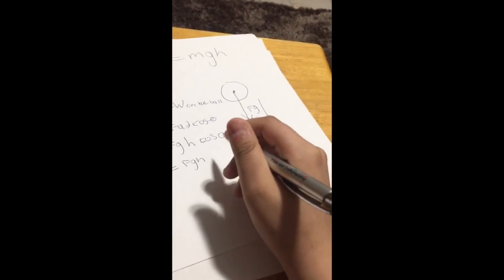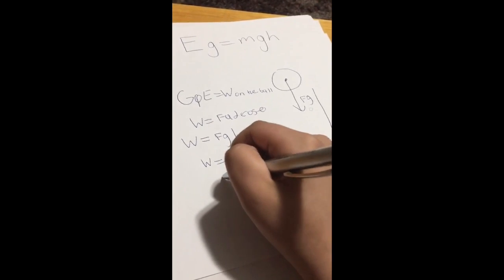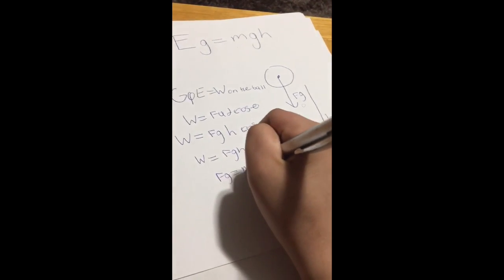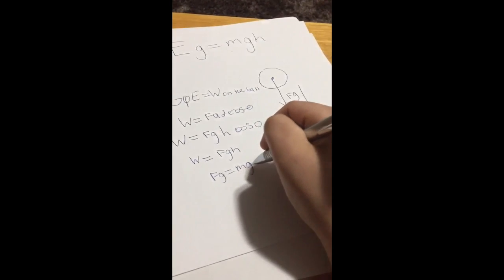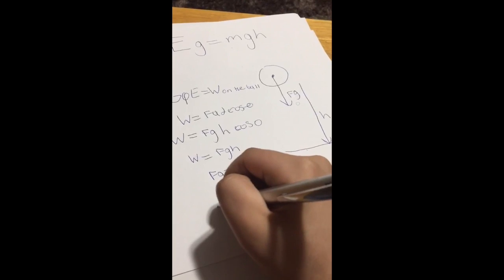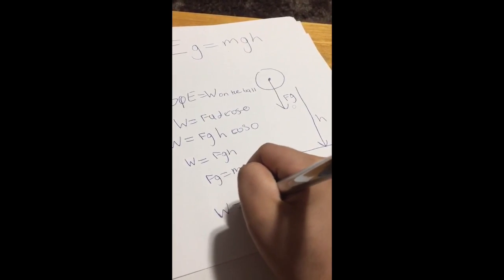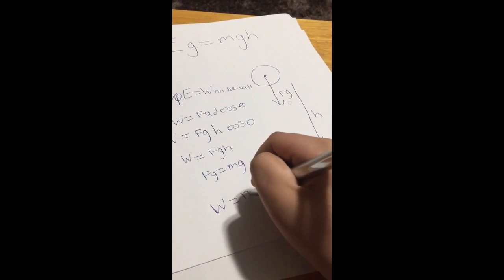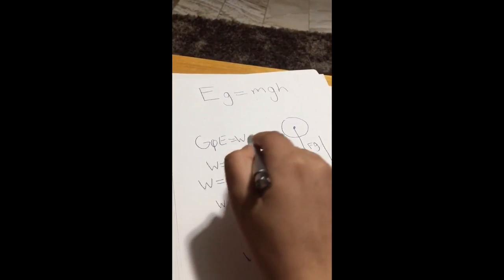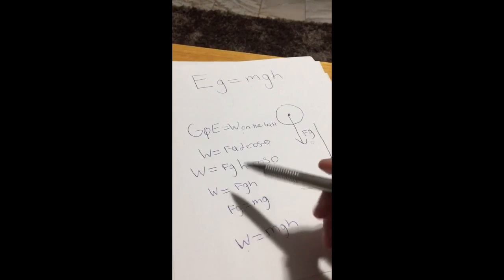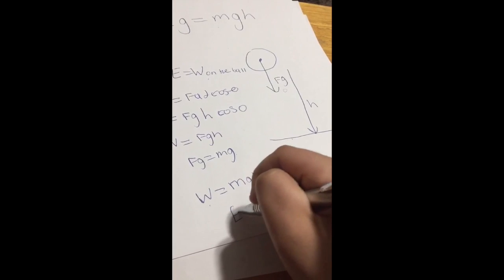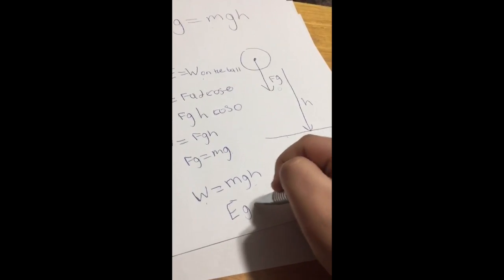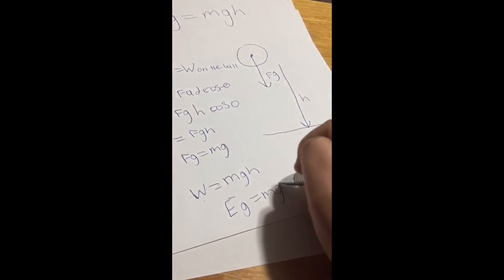and we know that Fg is also equal to mg. So if we know the mass of the ball, and we know that the acceleration due to gravity on Earth is 9.81, we can say that work is equal to mgh, or Eg, gravitational potential energy, which is equal to work on the ball, is equal to mgh. Eg, that is how we derive our formula. Eg is equal to mgh.